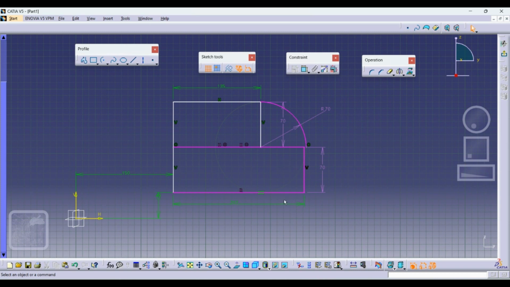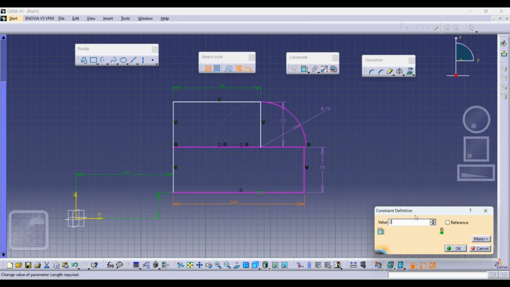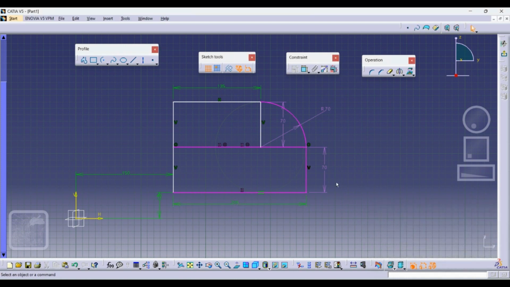Okay, 35 from here to here plus 35. So would be, sorry, it is 70, right? So 135 plus 70, it would be around 205, right? 205. So if you see now it is coming correct, right?